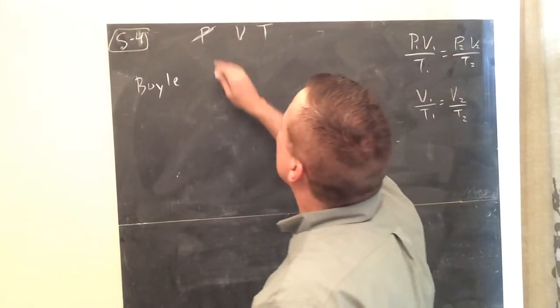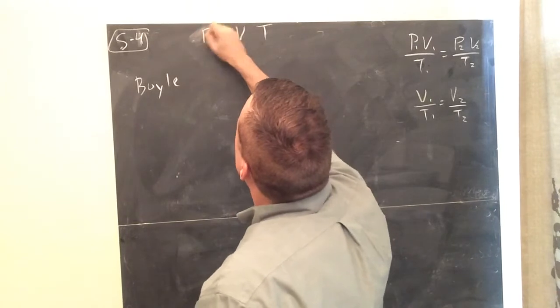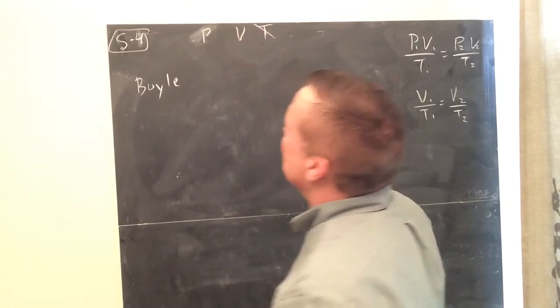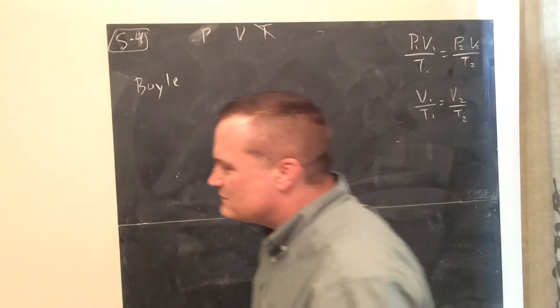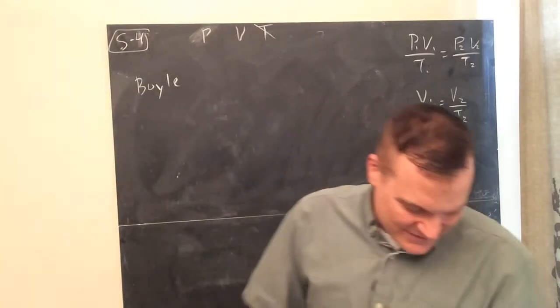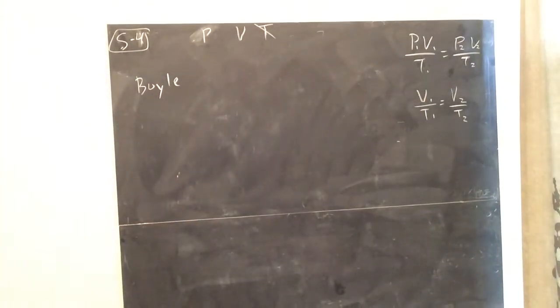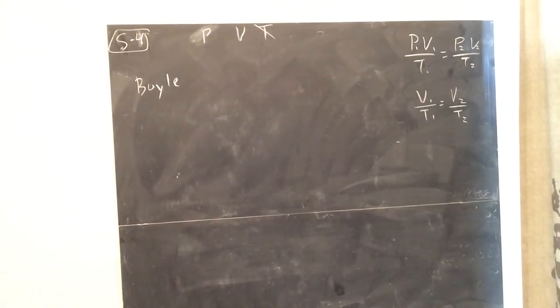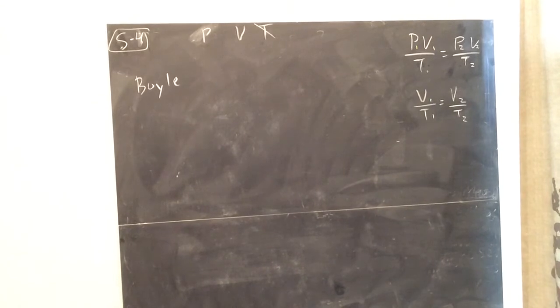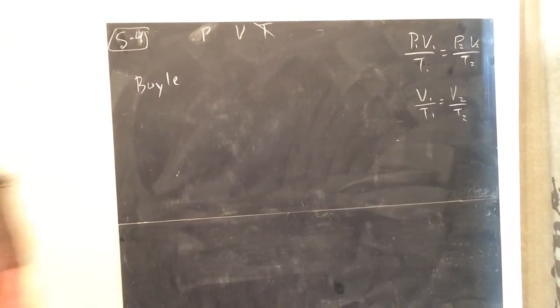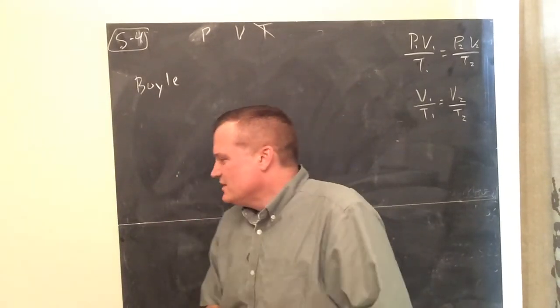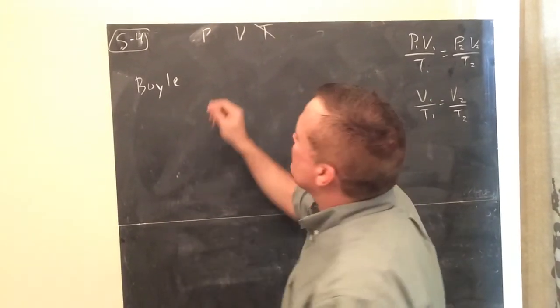So for Boyle, if the temperature is constant, what's the pressure-volume relationship? For him, I like to show a little syringe, but I don't have it with me. That's too bad. I do have it in a box. Let me see if I can dig it out. Oh, no, I don't think I do. Too bad. I thought I had one to show you. But imagine you have a little syringe.